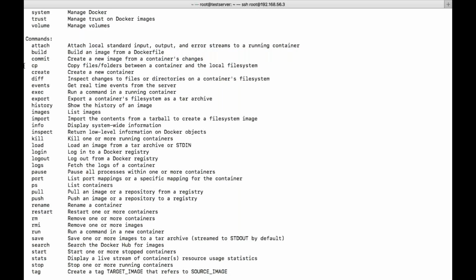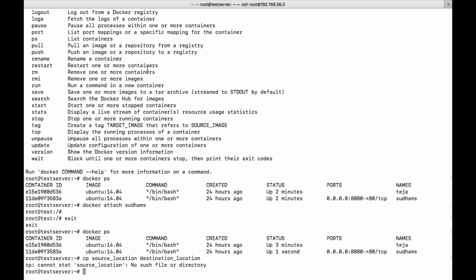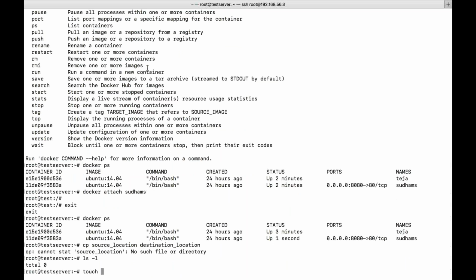The cp command is nothing but to copy files. Docker itself has some predefined commands. Normally what we used to do is use the general cp command in the Linux operating system. With cp, we need to give the source location and destination location. I'm just giving the syntax. Let us do one thing and try to copy some files. Let us say touch sudams.yaml, just a file. It doesn't mean that it has some content.